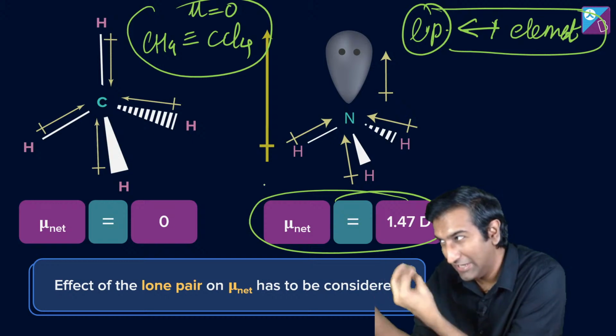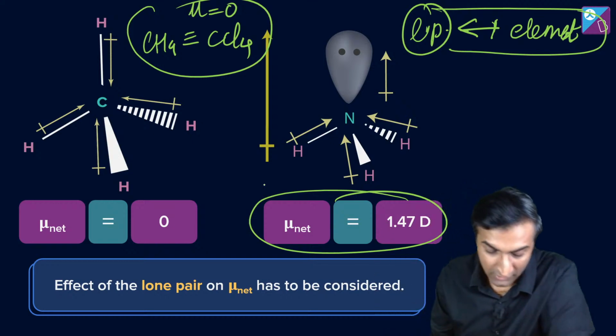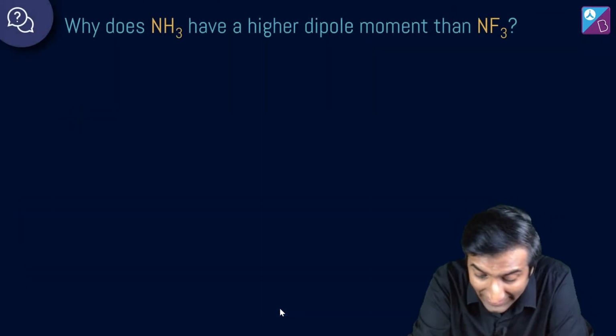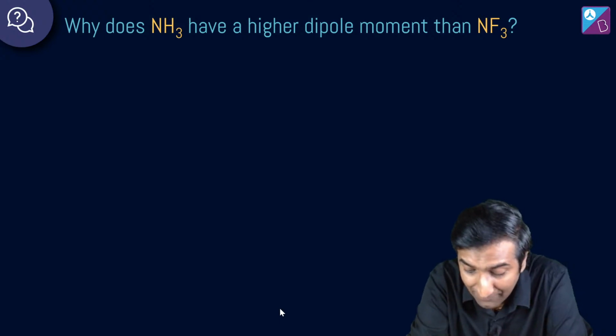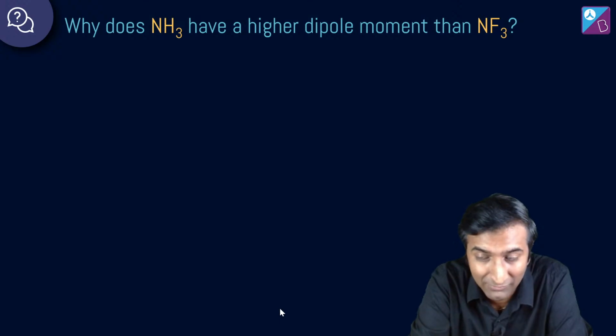That's it. We didn't calculate anything, like calculating the value for each bond. Put it in a machine. The machine will tell you. All right. Cool. Here's a quick question. Why does ammonia have a higher dipole moment than NF3? This is a very interesting question.